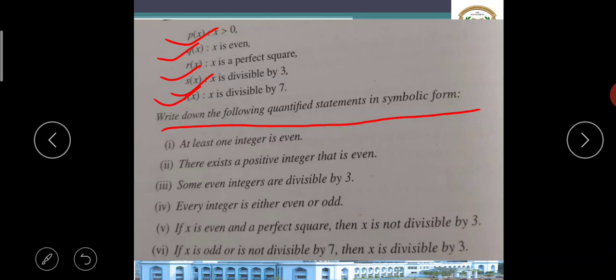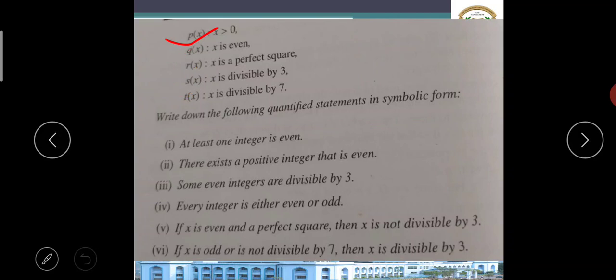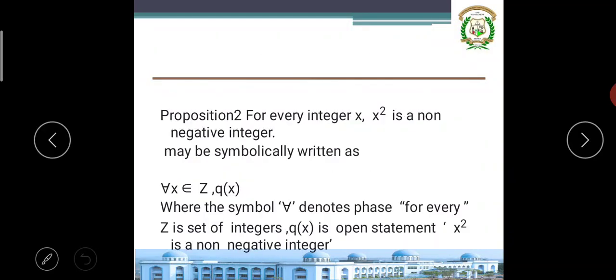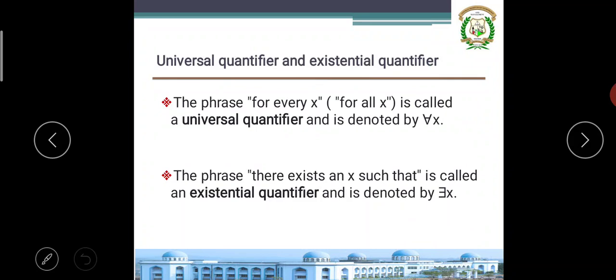Remember, when the statement says for all or every, you have to write this symbol, and when it says few or some, you have to write this symbol. We have studied universal quantifiers and existential quantifiers.